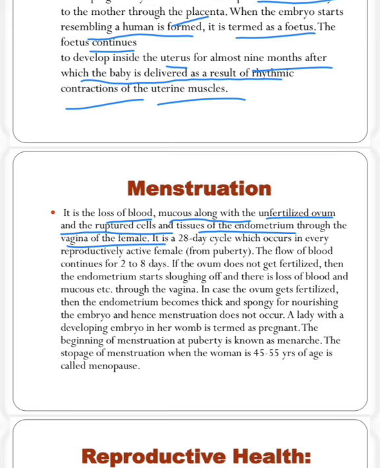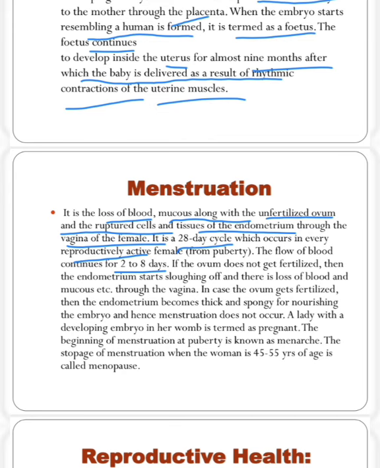So the remaining ovums will come to the uterus, and the layering of endometrium will come outside the vagina of the female body. This full process is known as menstruation. It is a 28-day cycle which occurs in every reproductively active female. That is, from puberty it will be started. The flow of blood continues for 2 to 8 days.